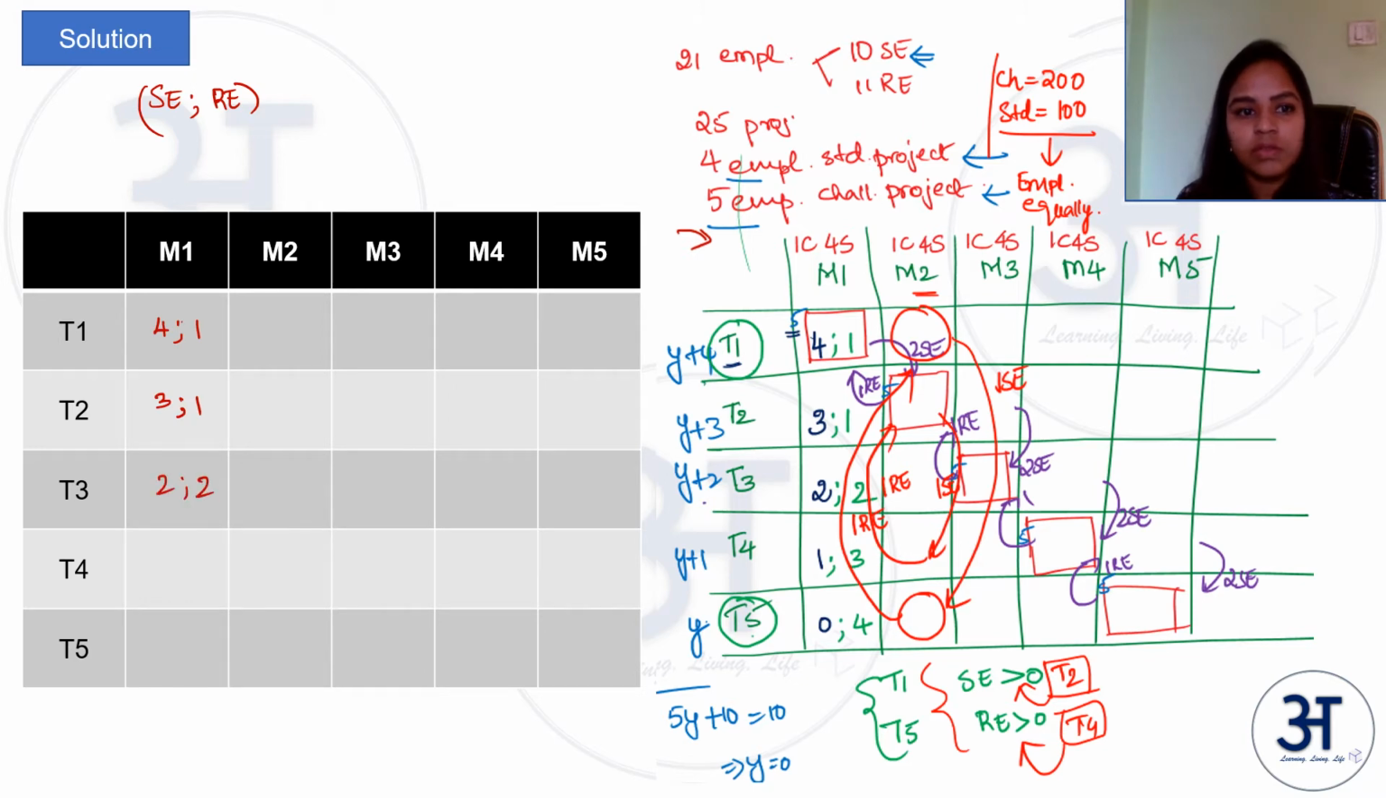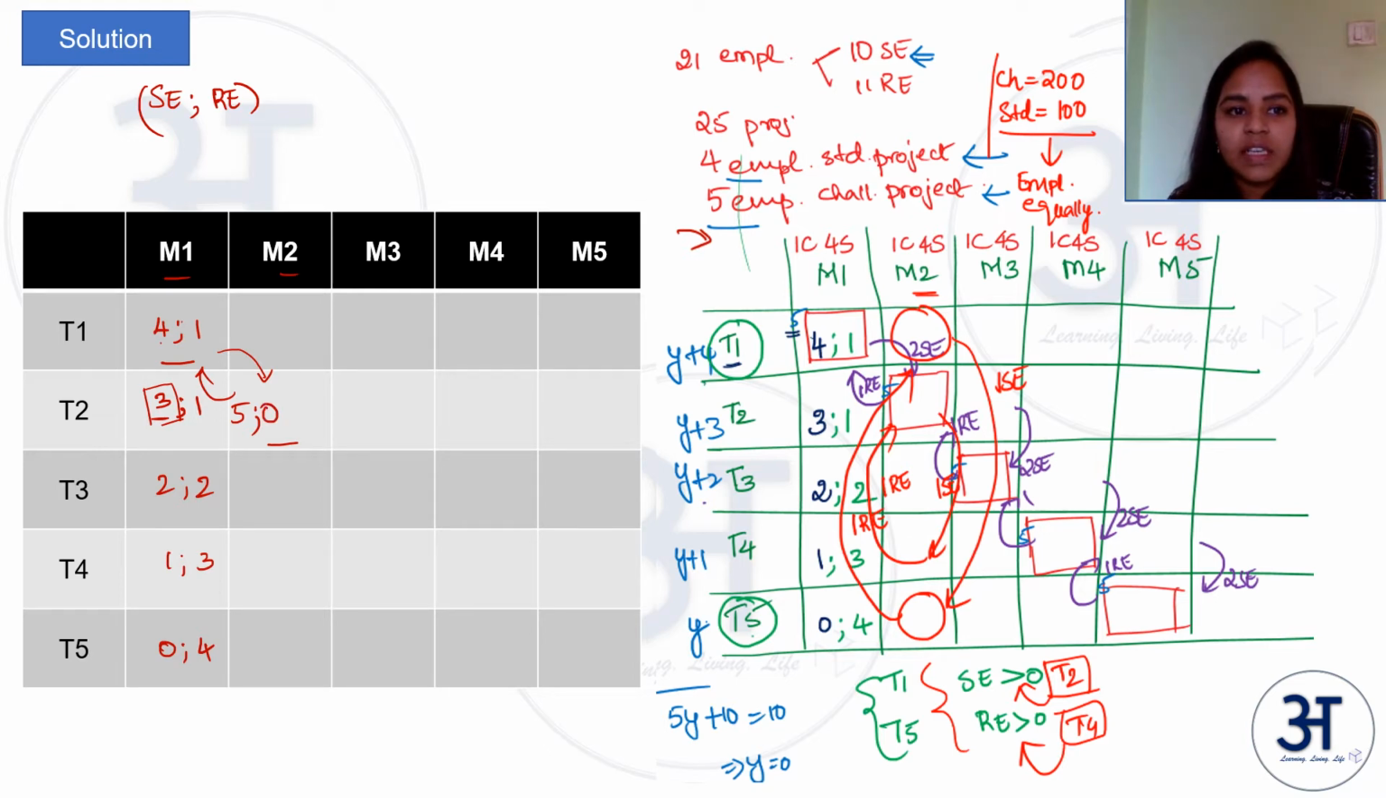So 2,2; 1,3; 0,4. Now we know that in the first shuffling from the first month to the second month, the second team will be handling the critical project as compared to the first team. So now from this team, 2 SEs will come here and 1 RE from this team should go back. Now the number of SEs is 3. If 2 SEs come, it will become 5 SEs, and 1 RE goes back, so it is 0.